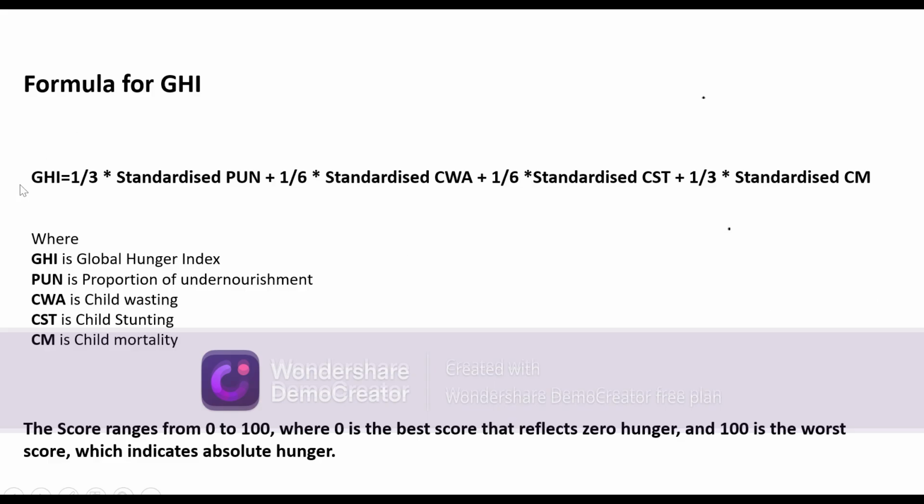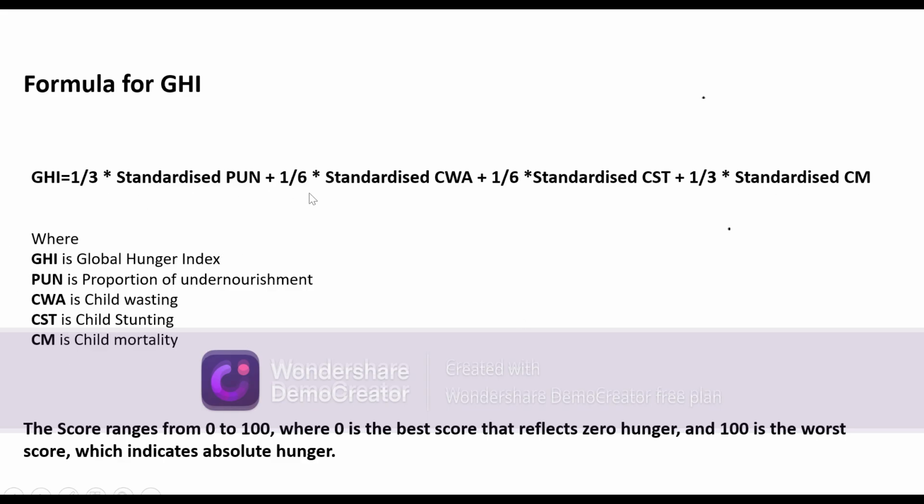So here is the formula for estimating the Global Hunger Index, that is the GHI. The GHI formula has 1 by 3 multiplied by standardized PUN, where PUN is the proportion of undernourishment, plus 1 by 6 multiplied by standardized CWA, where CWA is child wasting, plus 1 by 6 multiplied by standardized CST, where CST is child stunting, plus 1 by 3 multiplied by standardized CM, where CM is child mortality.